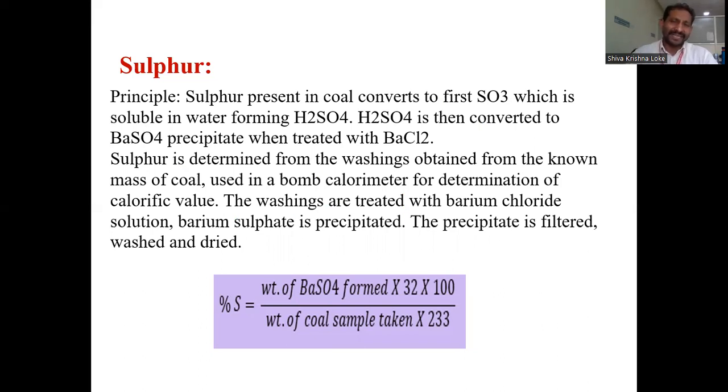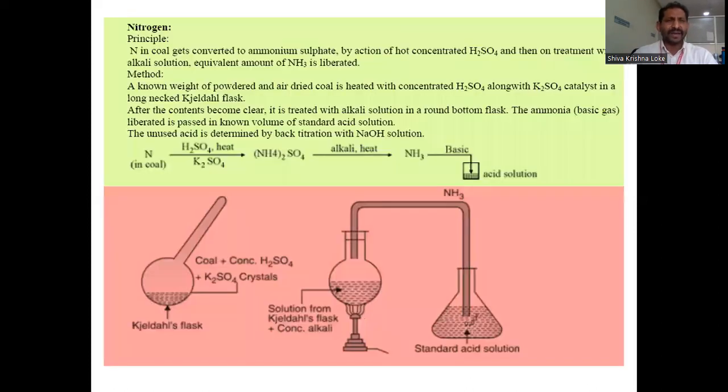Based on this concept, we calculate how much barium sulfate is formed. The sulfur percentage in the coal sample is the weight of barium sulfate formed into 32 into 100, divided by the weight of coal sample initially taken into 233. Here 32 is the atomic weight of sulfur and 233 is the molecular weight of barium sulfate. Now coming to nitrogen. To determine nitrogen in the coal sample, a special apparatus is used, called the Kjeldahl flask.